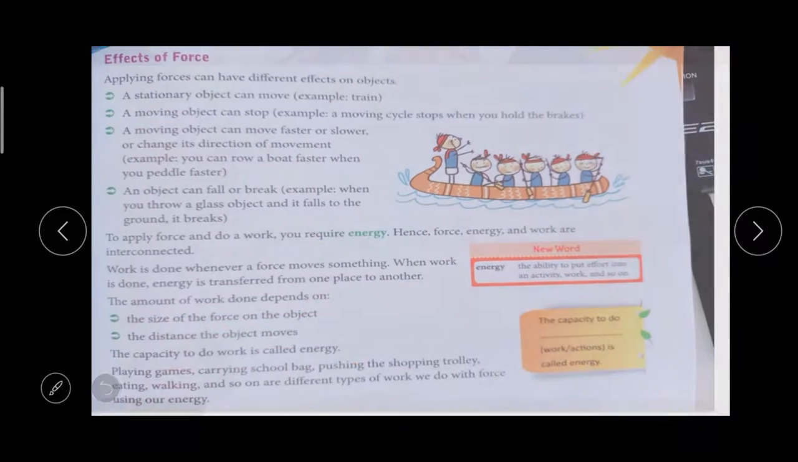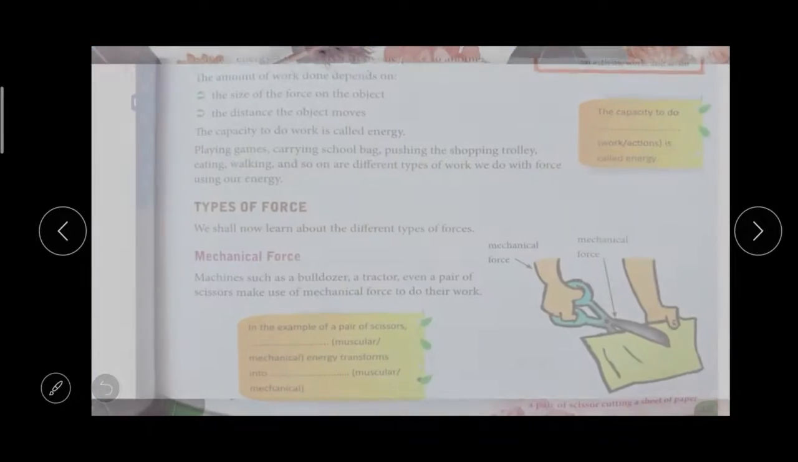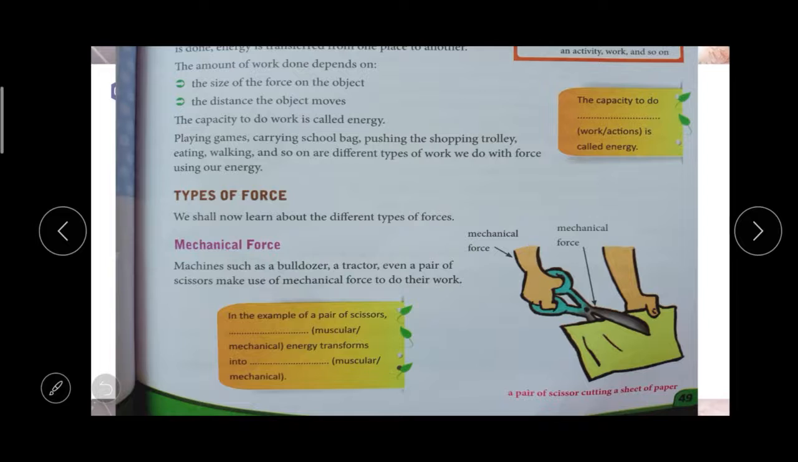Okay, then the next one, types of forces. There are different types of forces. The first one is mechanical force. Machines such as a bulldozer, tractor, a pair of scissors make use of mechanical force to do their work. If you are taking a scissor and cutting a paper, there is a mechanical force in it.